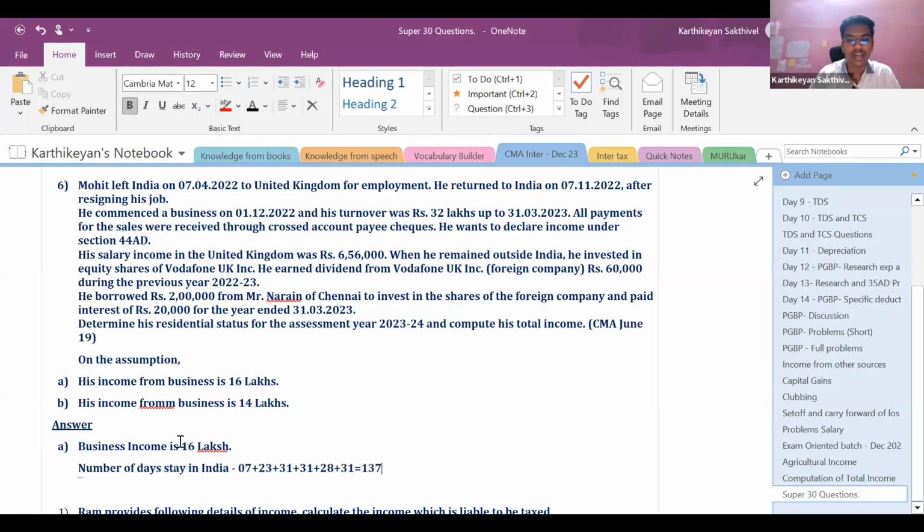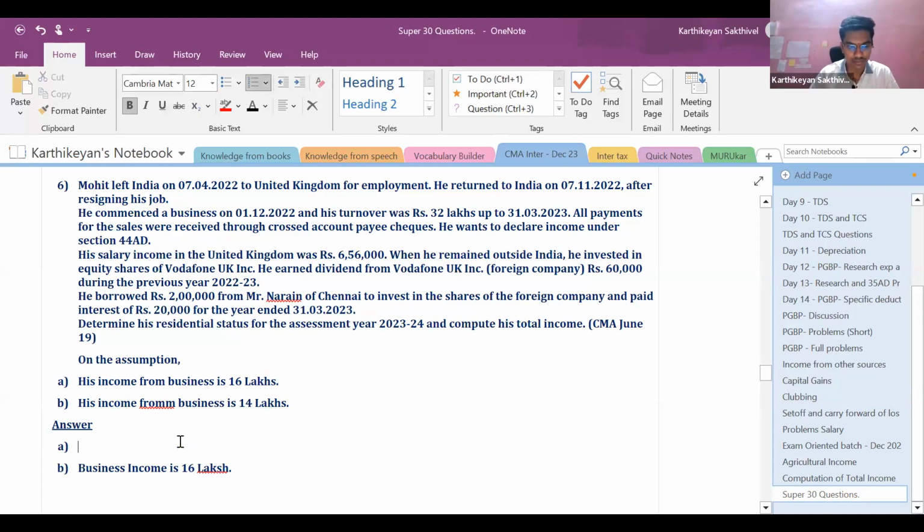Totally he is in India for 137 days. Since he is in India for 137 days, and also he is a person of Indian origin, let us go back to the provisions once.